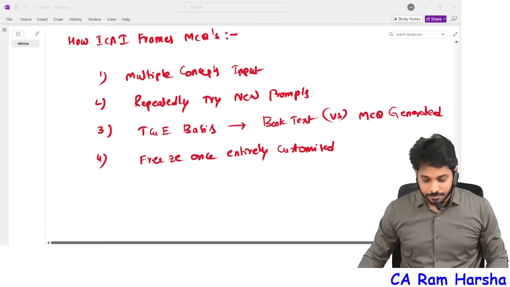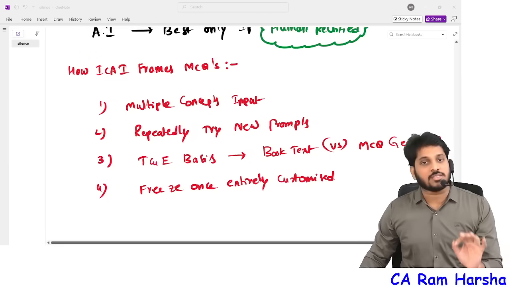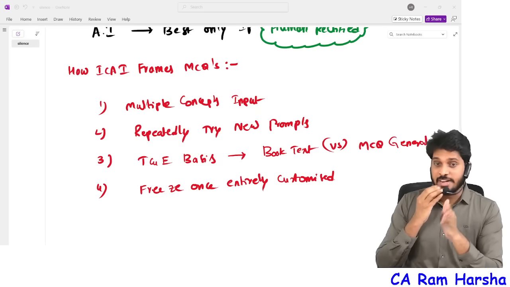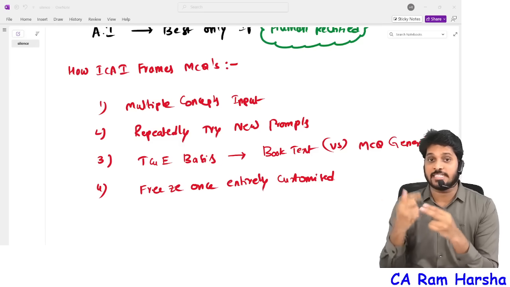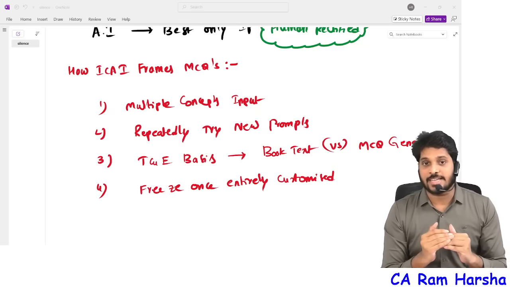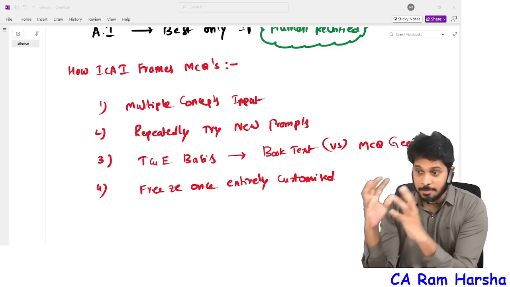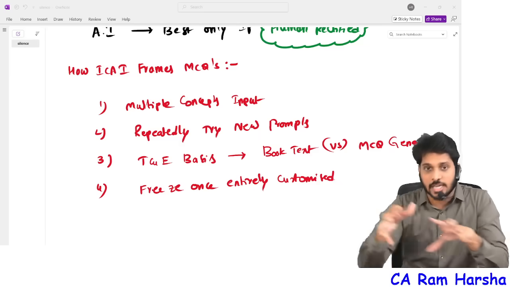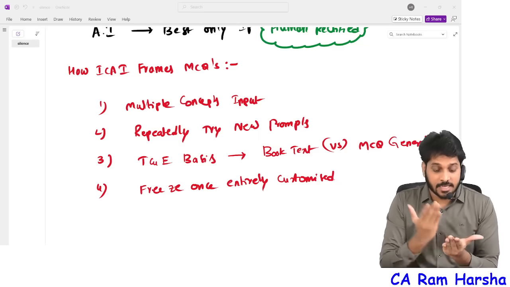For example, I think ICAI follows this particular framework: multiple concept inputs. For example, you take audit. I take SA 501, verification of inventory, and inside that, the matters to be covered when the auditor attends physical inventory counting. If you are a tax student, I will take PGBP, section 32 depreciation. Additional depreciation matter I will input. Explanations on depreciation and actual cost, that also I will input. And I will generate some questions on that. Then I will see whether the question is okay or not.